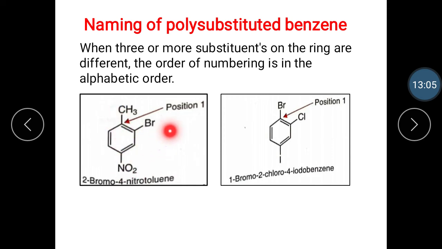The bromo group is present at the 2nd position and nitro at the 4th position, and the name is 2-bromo-4-nitrotoluene. The next example is 1-bromo-2-chloro-4-iodobenzene. The numbering is given from this position 1, 2, 3, 4, and it is 1-bromo-2-chloro-4-iodobenzene.